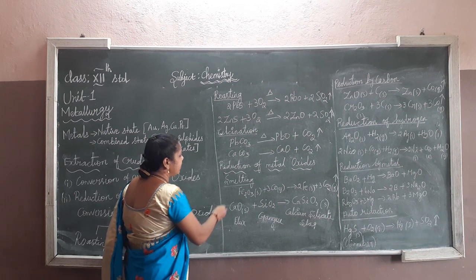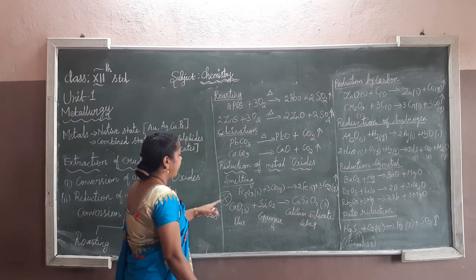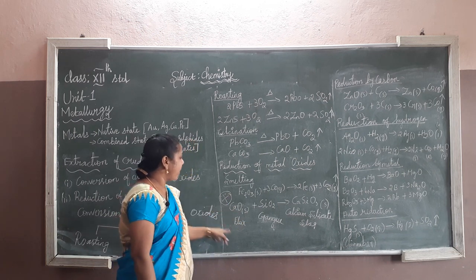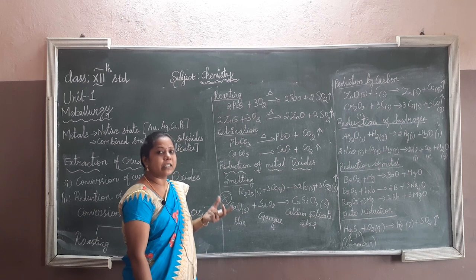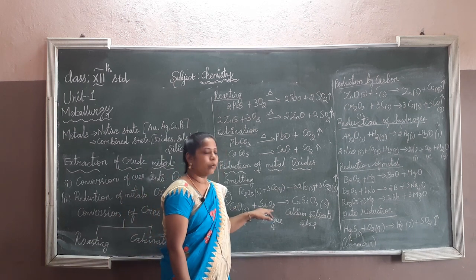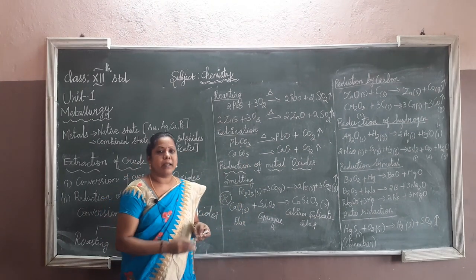This example is very important for the smelting process. In the exam, it will come as a 2 mark question, so notice carefully. This is flux, and this is gangue. Gangue we already revised in concentration of ores.